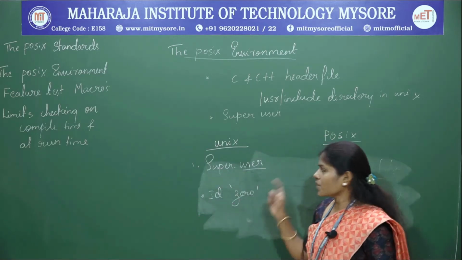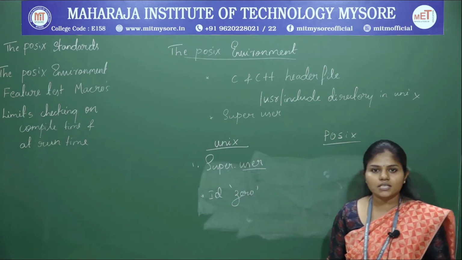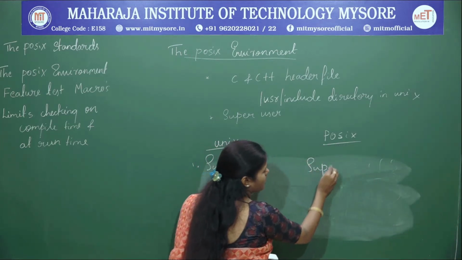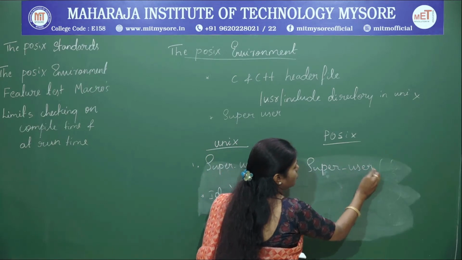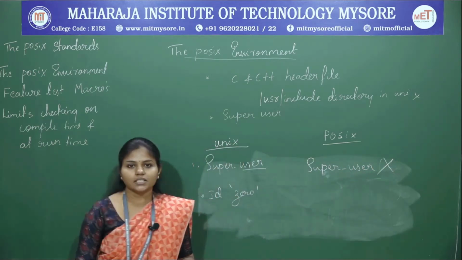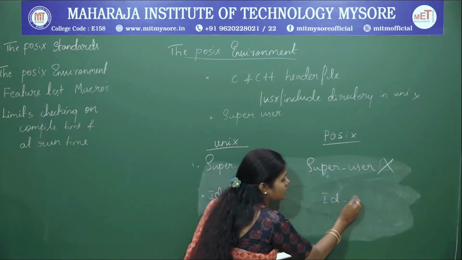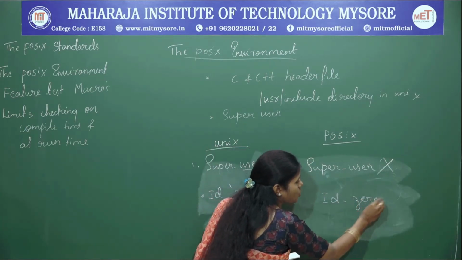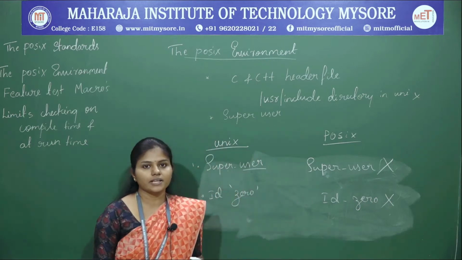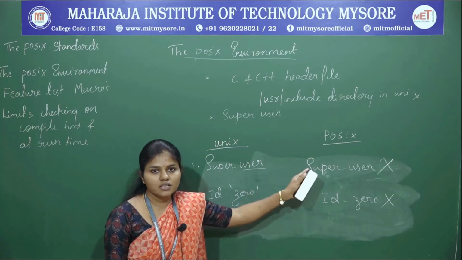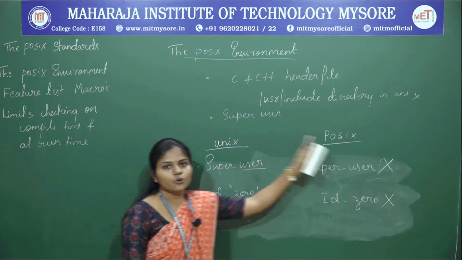Now when you consider the POSIX operating system, POSIX does not have the super user privileges. That is, the super user is not supported in POSIX. It also does not initialize the ID with 0. This is not going to be supported, unlike in Unix. So those are the two major differences between Unix and POSIX.